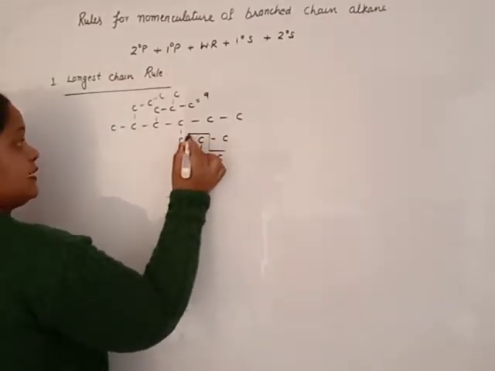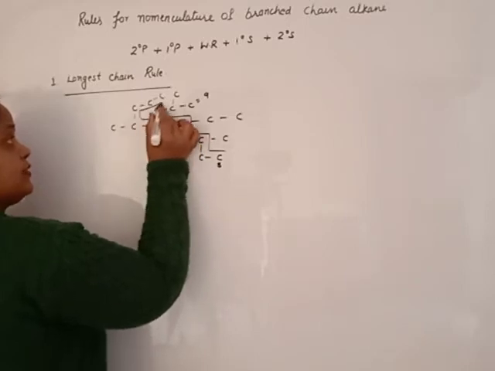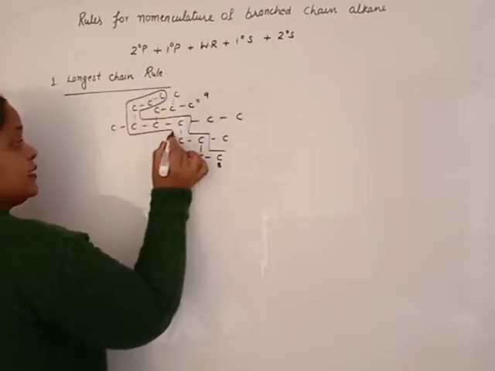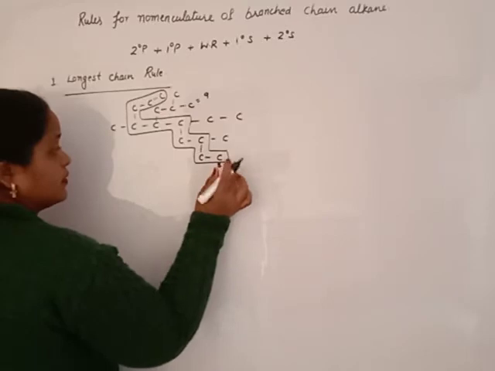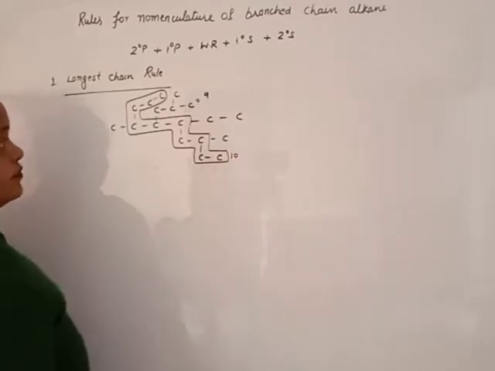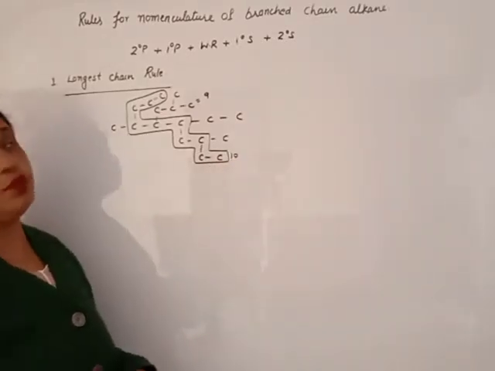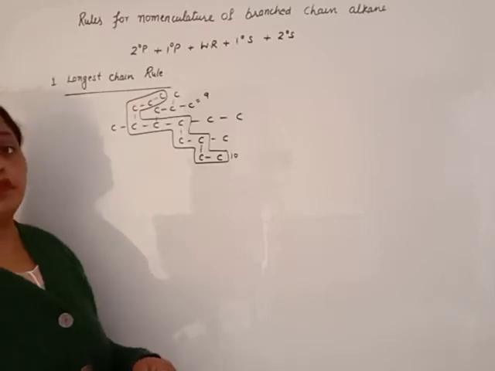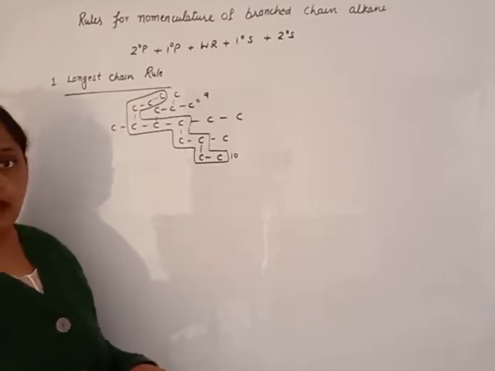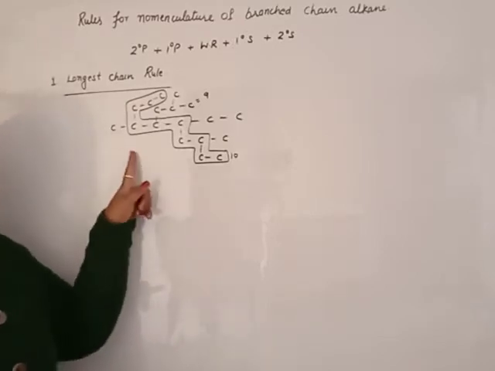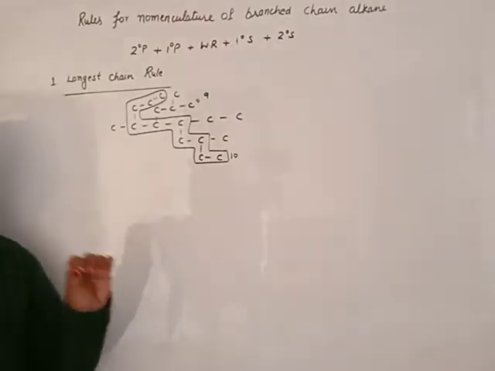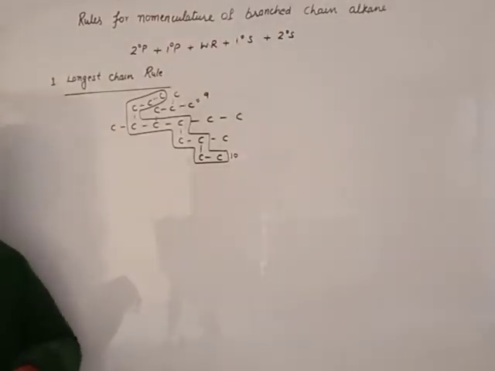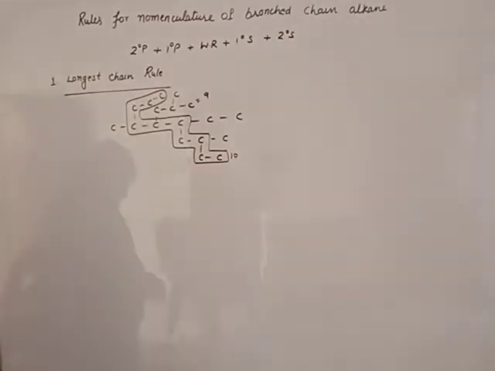Longest chain is 10. This one is the longest chain. That consists of 10 carbon. So the first rule for nomenclature of branched chain alkane is the longest chain rule. Identify the longest chain in the given organic compound.